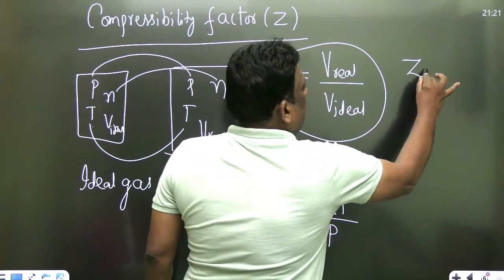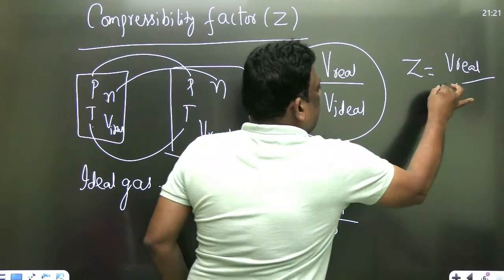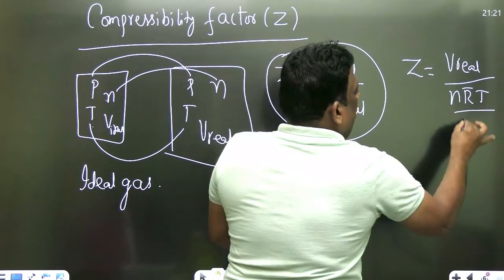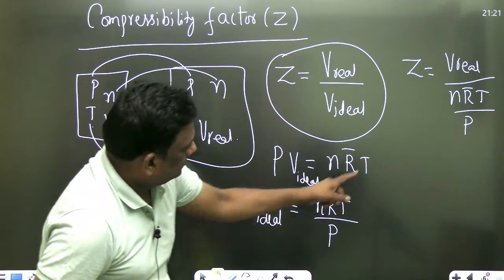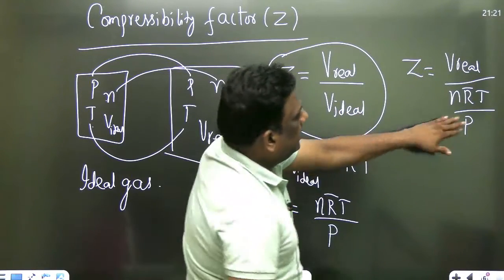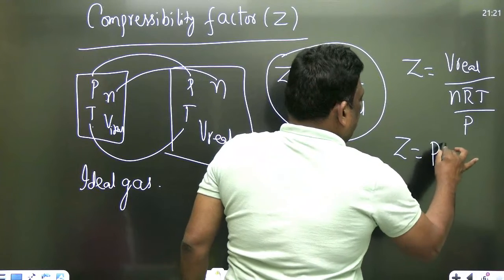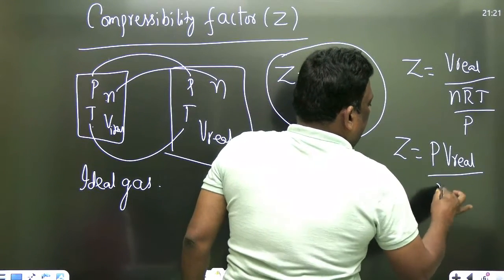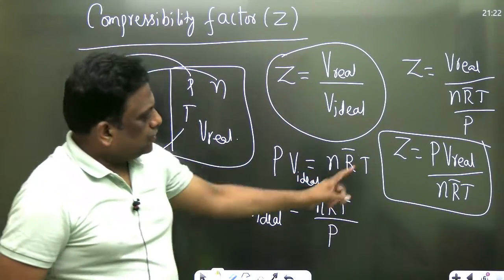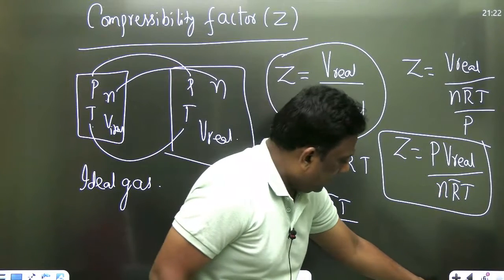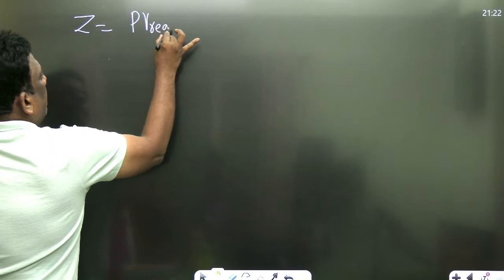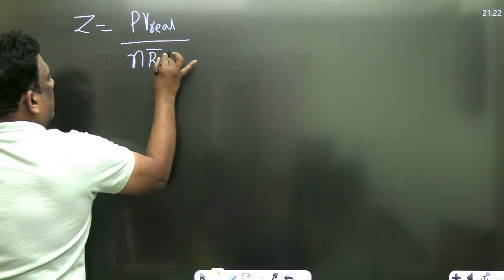So compressibility factor is equal to V real by V ideal. What is V ideal? n R bar T by P. So V real over V ideal, where V ideal is n R bar T by P. Take n R bar T by P to the numerator, so Z will be equal to P V real by n R bar T. This is a very important equation. I'll take this equation and proceed. So Z is equal to P V real by n R bar T. Excellent.